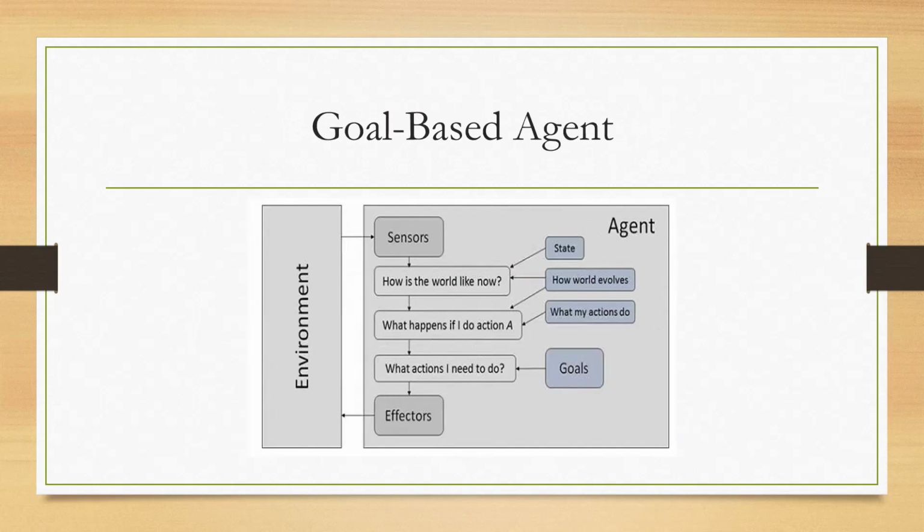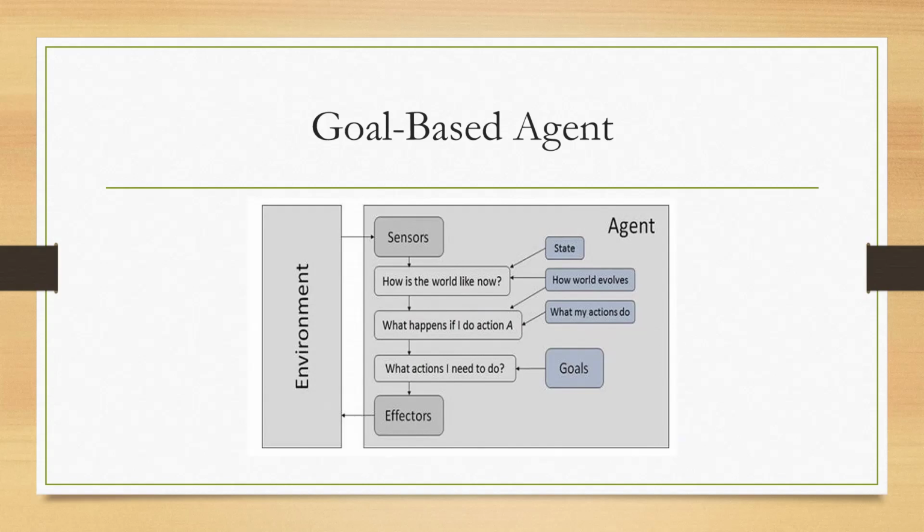Here also we have the same agent: sensor, effectors, and environment. The same thing will be applicable for all five agents. What are the important characteristics of a goal-based agent? It takes decisions based on the goal. So here the goal is very important. Every decision will be taken based on this goal only. It can plan and evaluate possible actions to achieve the desired outcome. Based on the desired output, based on that goal, it can plan.